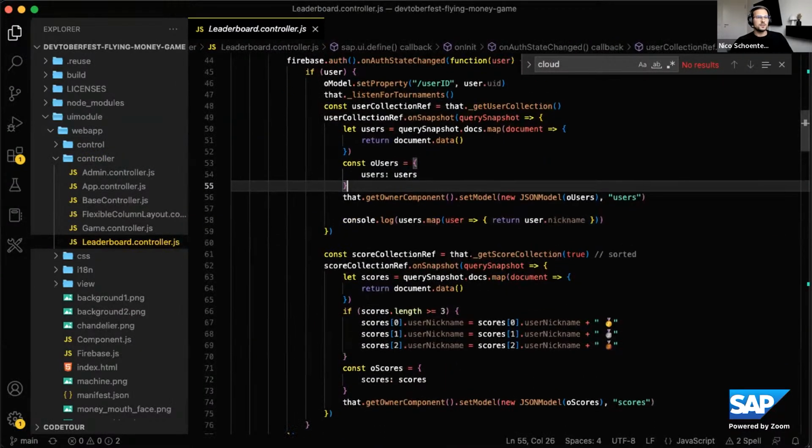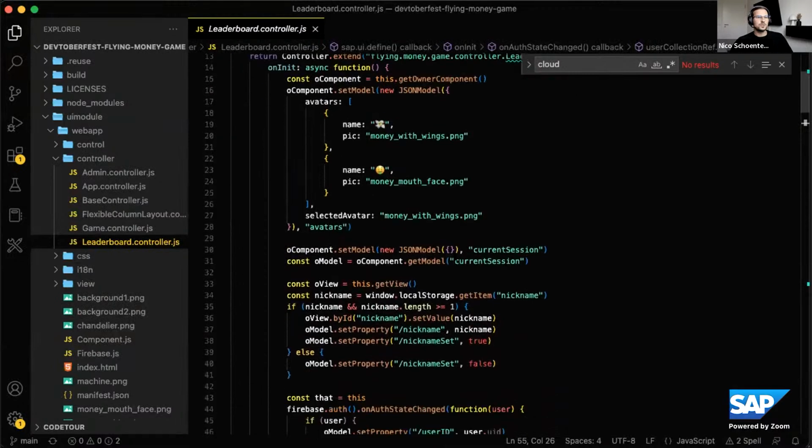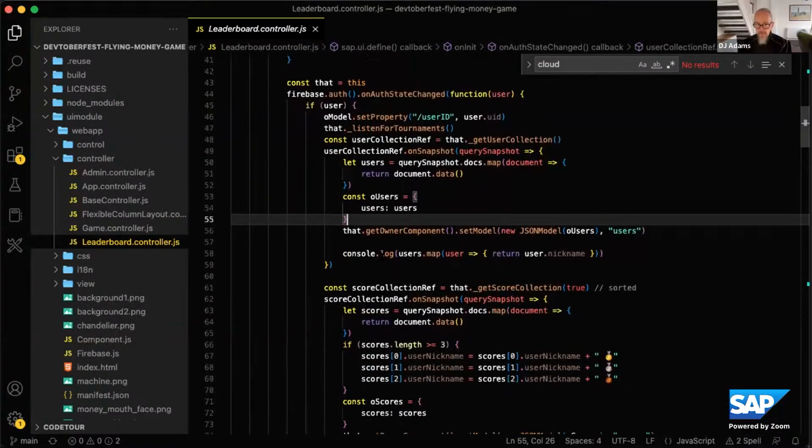Where are we? So that is the users. This code looks so neat and beautiful.